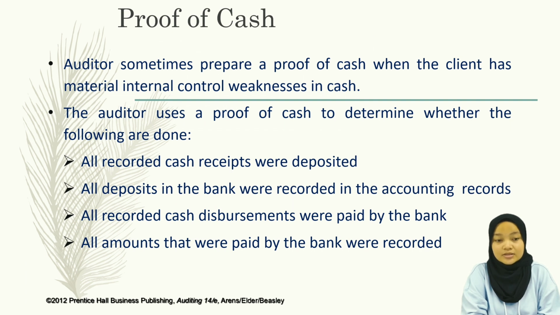The auditor used a proof of cash to determine whether the following were done. There are 4, which are: number 1, all recorded cash receipts were deposited; number 2, all deposits in the bank were recorded in the accounting records; number 3, all recorded cash disbursements were paid by the bank; and number 4, all amounts that were paid by the bank were recorded.